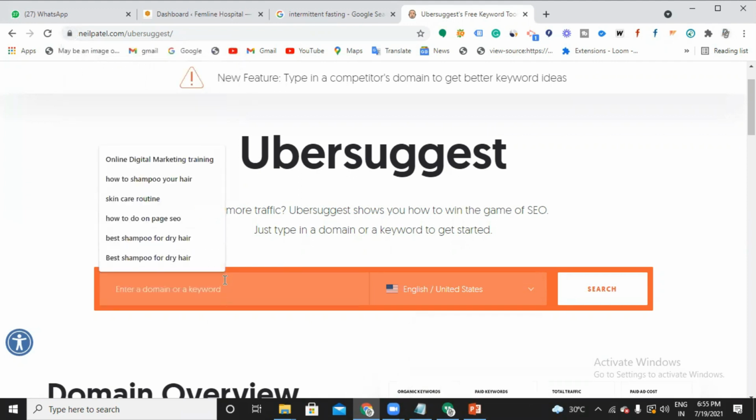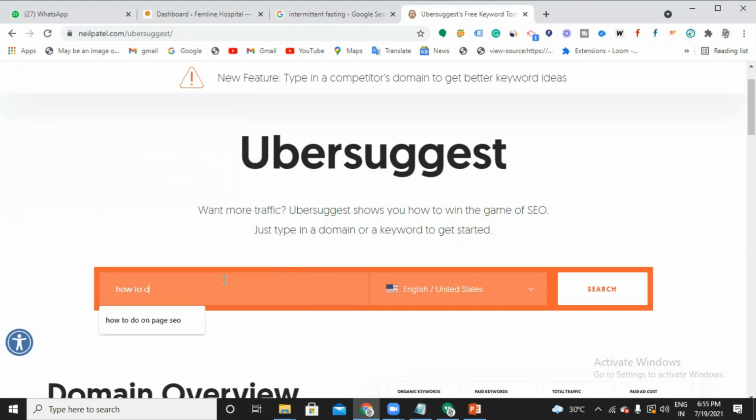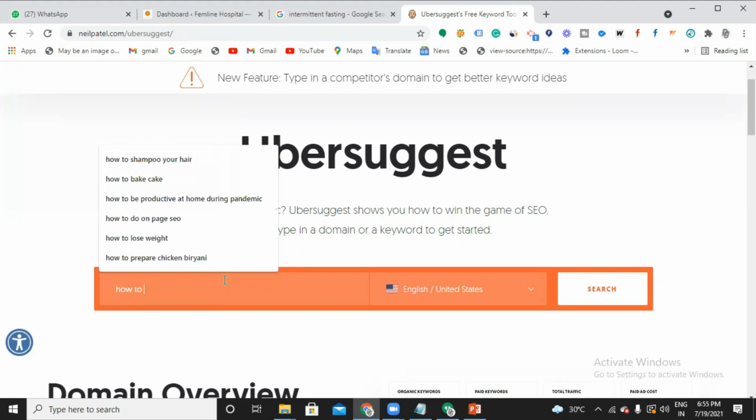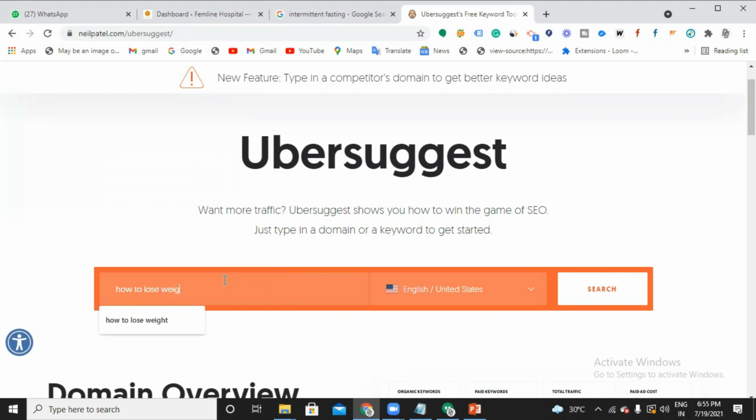Is this free, miss? Yeah, it's free for 3 keywords. How to lose weight. It's free for 3 keywords. Yes, you can search for 3 keywords.